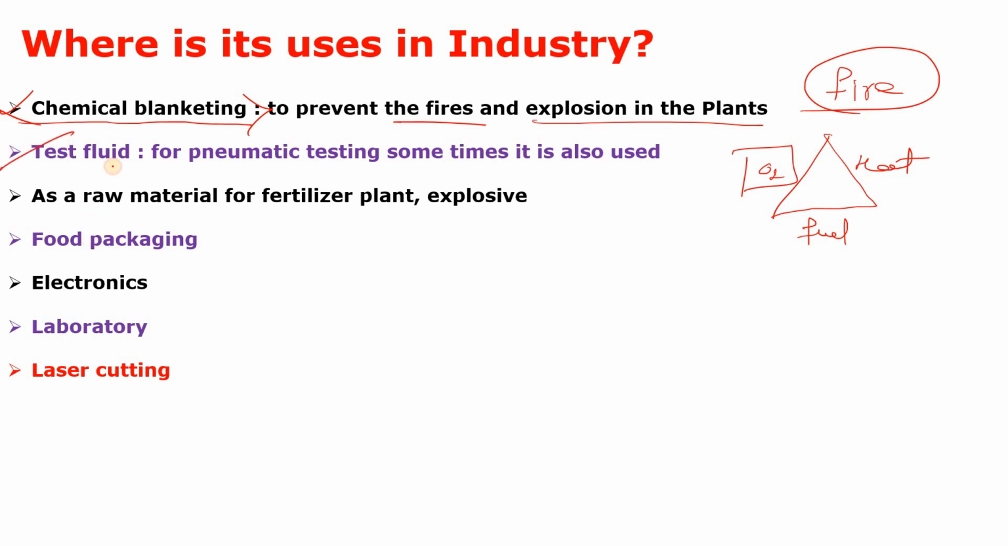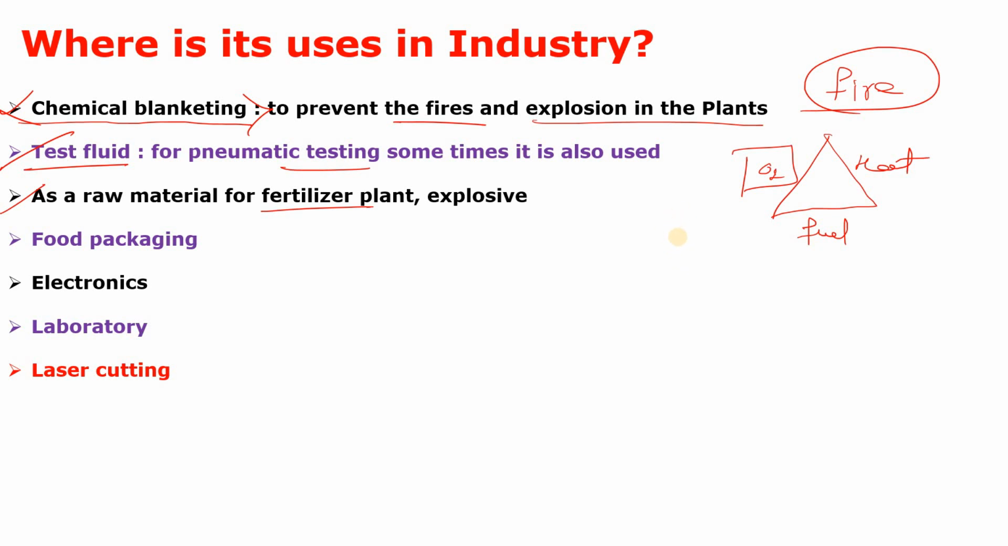The second thing is that it is also used as a test fluid for pneumatic testing. Mostly we use air for pneumatic testing, but sometimes we can also use nitrogen. It is also used as a raw material, like in a fertilizer plant if you want to make urea. For the manufacturing of ammonia, the raw materials are hydrogen plus nitrogen. Got my point? So in a fertilizer plant and in explosives, it is used.